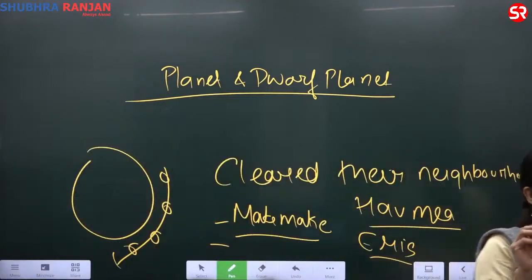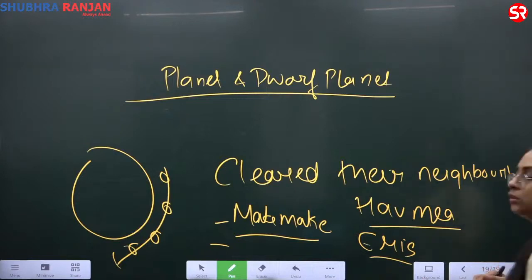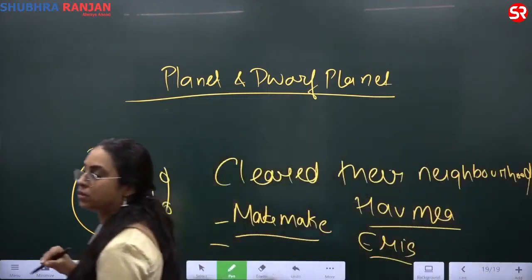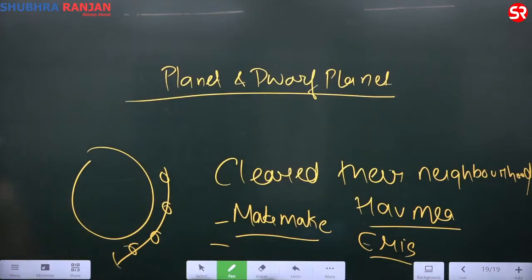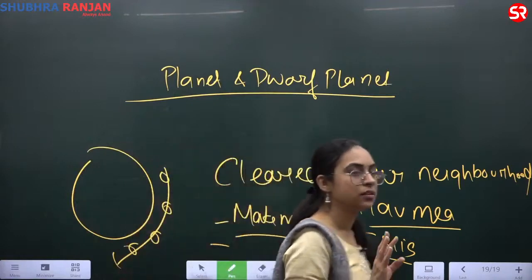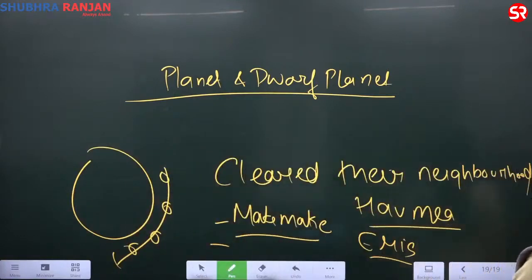A dwarf planet meets the first two criteria given under the definition of planet. Did you understand? Solar system. Okay.